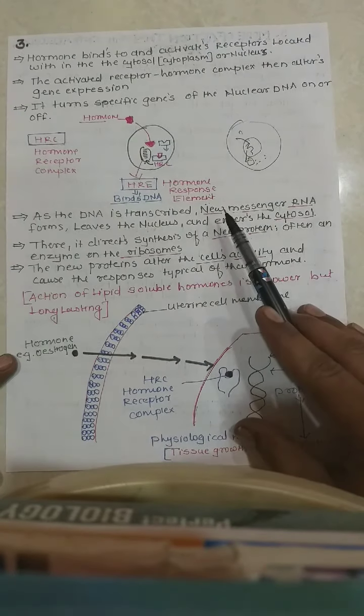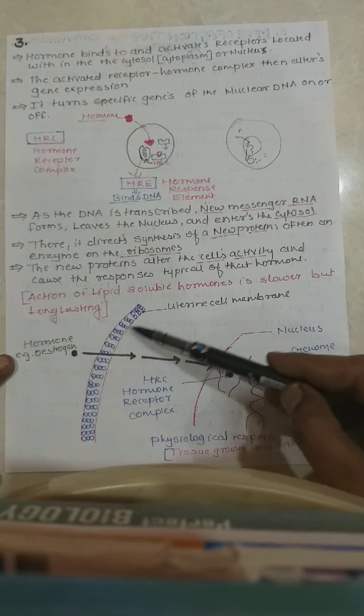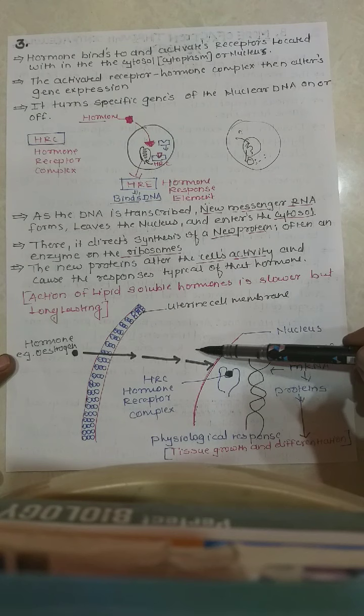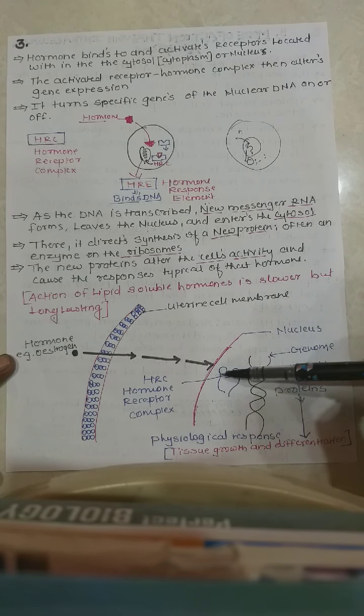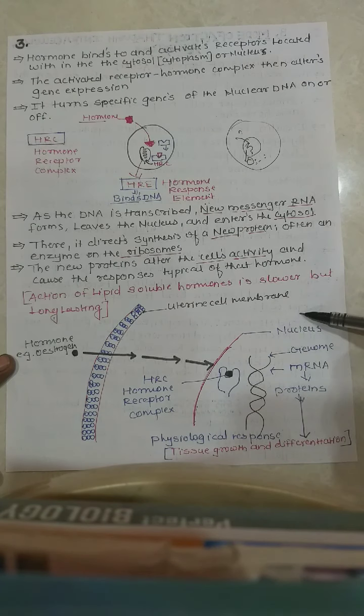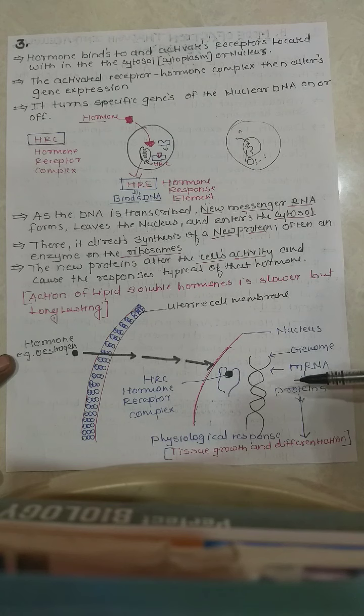There is one more example, the estrogen hormone, which directly enters through the plasma membrane. This is a phospholipid bilayer, and the hormone enters and binds with its receptor, forming the hormone receptor complex, HRC. In the nucleus, that will act on the genome. Then there is formation of messenger RNA, then formation of protein, and this protein will stimulate tissue growth and differentiation. That is the physiological response. So thank you.